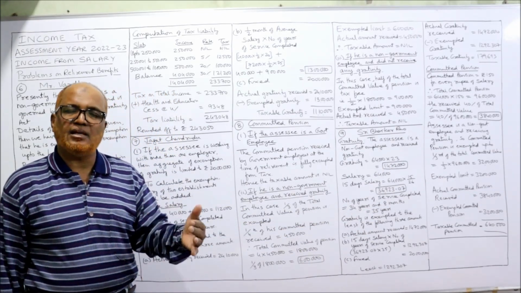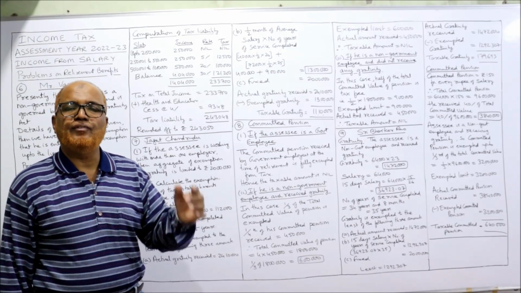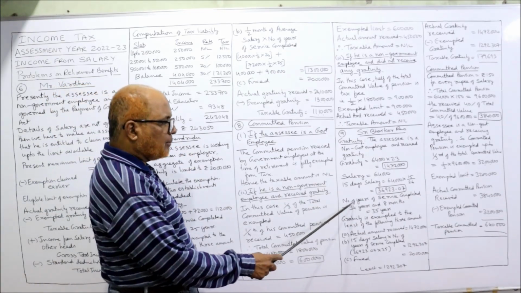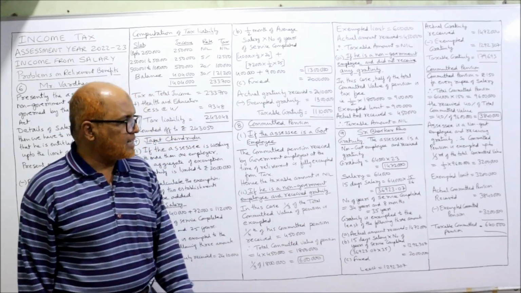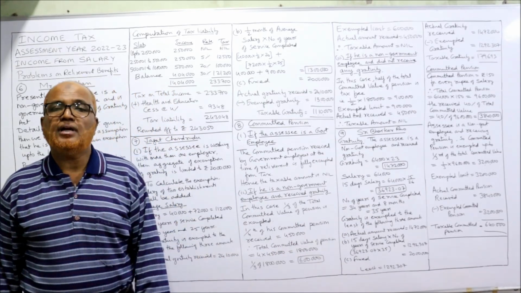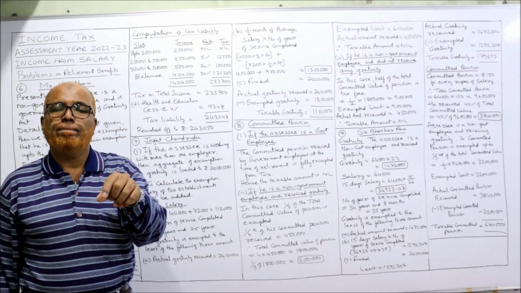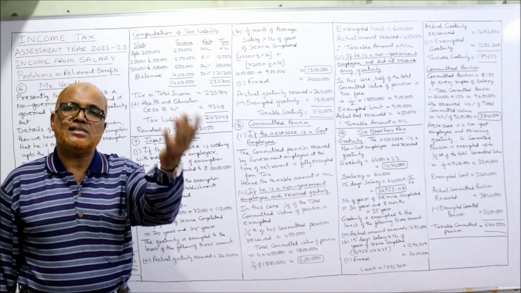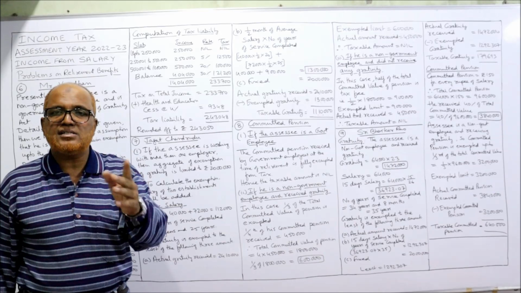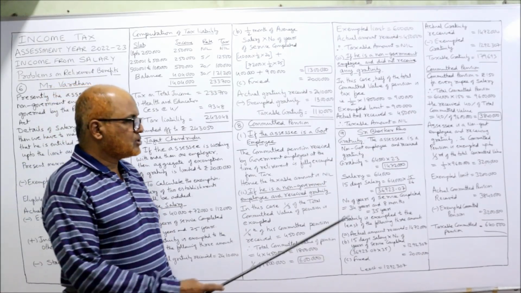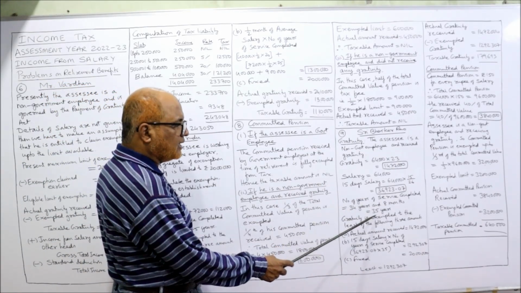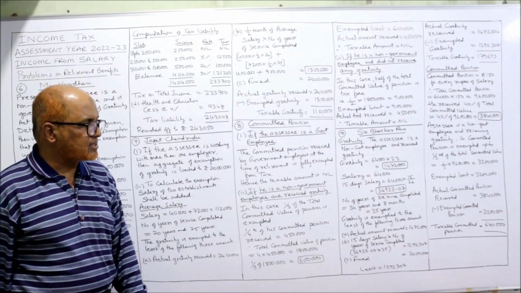Already we have done this in the previous video also, 15 by 26. Then the number of years of service completed, 34 years and 8 months. That means we have to take completed years of service including any fraction which is more than 6 months. If it is more than 6 months, count it as 1 year. So 34 plus 1, 35 years will be taken as years of service completed.